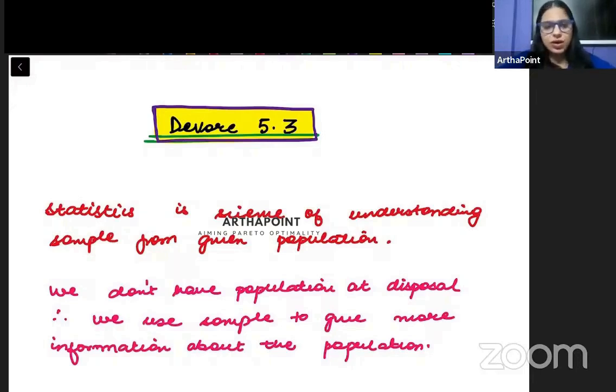Hi, good evening, everyone. So, beta, today I am going to go ahead and do section 5.3 of Devore, and we are going to cover this entire section today.